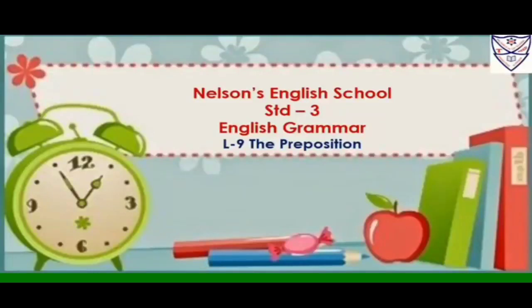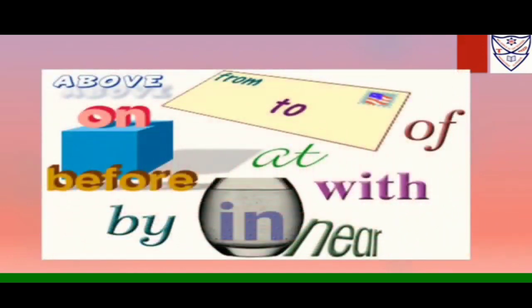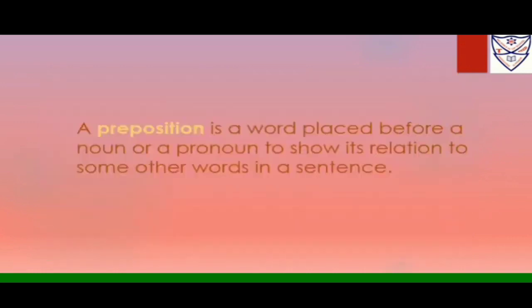Today in grammar we are going to learn a new chapter, that is lesson number 9, the preposition. Now, already you have learned about prepositions in your lower class. Now what is a preposition? A preposition is a word placed before a noun or a pronoun to show its relation to some other words in a sentence. It means a preposition is a word placed before a noun or a pronoun to show the relation in which one person or thing stands to another person or thing.